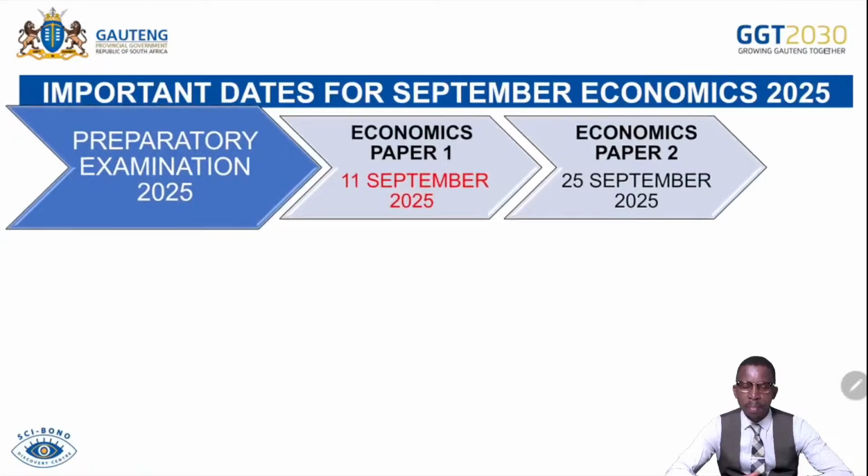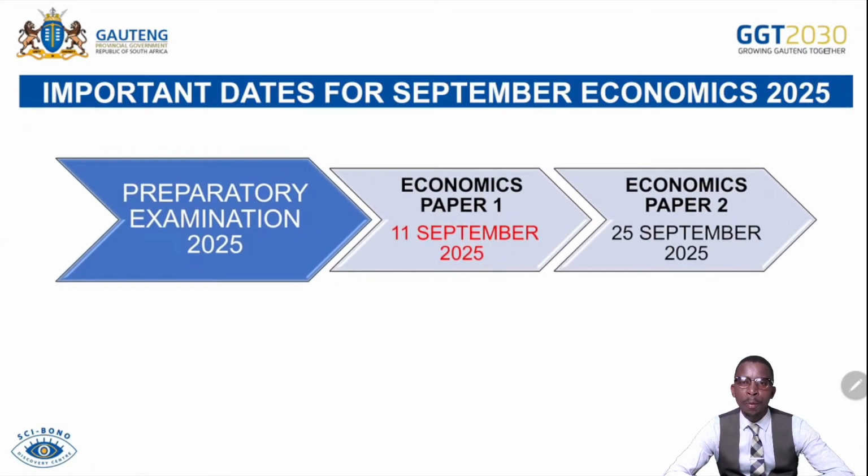Firstly, you need to know important dates for this term. Remember, we're in term 3 and we are preparing for the preparatory examination for 2025. On the 11th of September 2025, you will be writing Economics Paper 1. It will be macroeconomics and economic pursuits, out of 150 marks. You have section A, section B, and section C. In section A, you combine 15 marks for macroeconomics and 15 marks for economic pursuits. That gives you 30 marks.